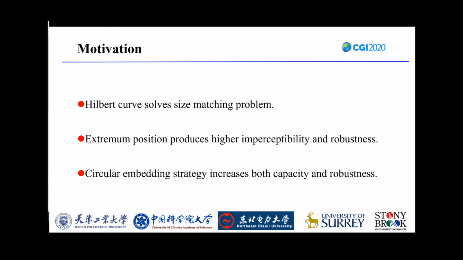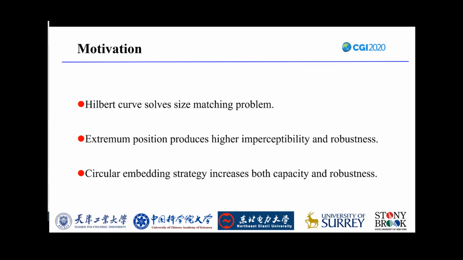The motivation of our research is like this. The Hilbert curve not only solves the problem of the size matching between the watermarking image and the host image, but also avoids the black effects suffered in most watermarking algorithms.